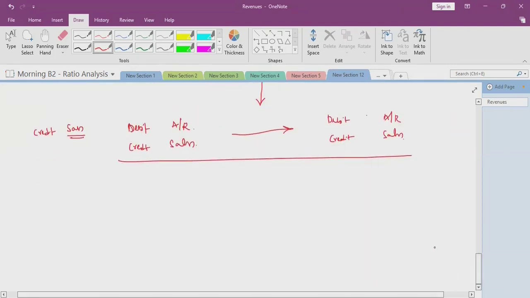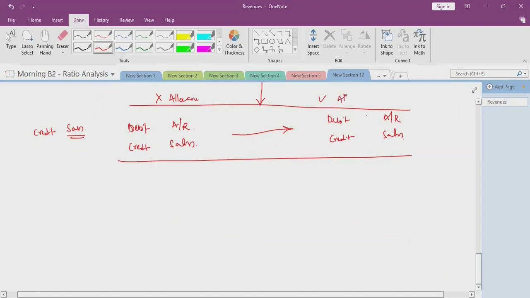So when there is a sale, it depends upon the company whether it creates an allowance. One method, we are not creating allowance, no allowance is created here.